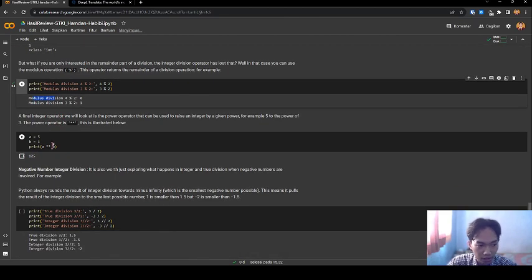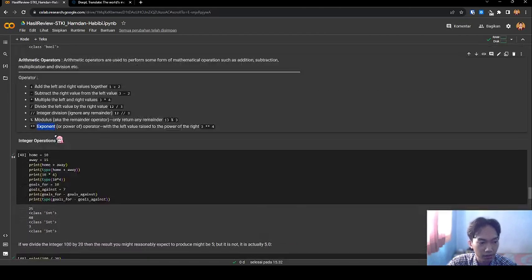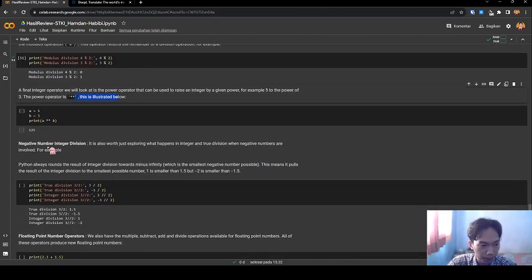A final integer operator we will look at is the power operation, which can be used to raise an integer to a given power. For example, 5 to the power of 3. The power operation multiplies by the exponent. This is illustrated below. Let's see the code. For variables a and b, if I print a exponent b, the result is 125.